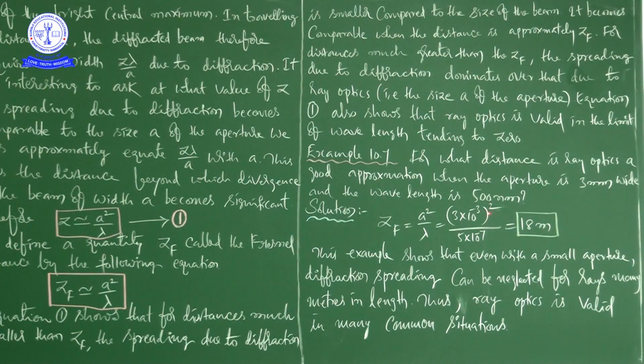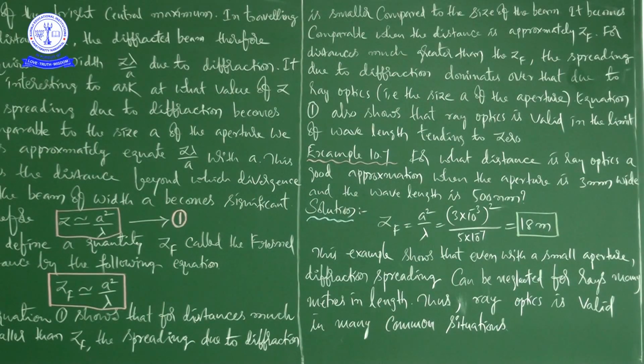Lambda is 5 into 10 to the power of minus 7 meter. Here meter squared is in the numerator and meter in the denominator, so one meter cancels and meter remains. The mathematical calculation gives us 18 meters.